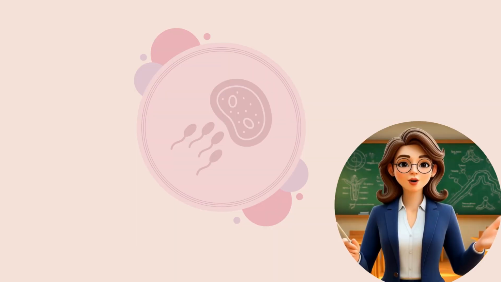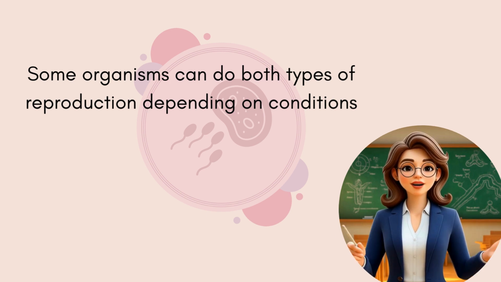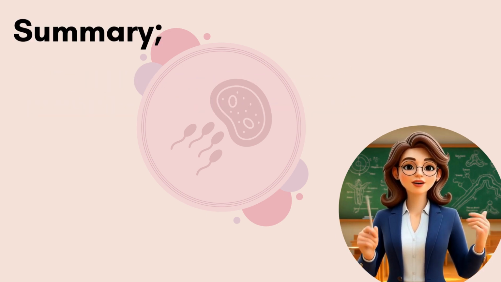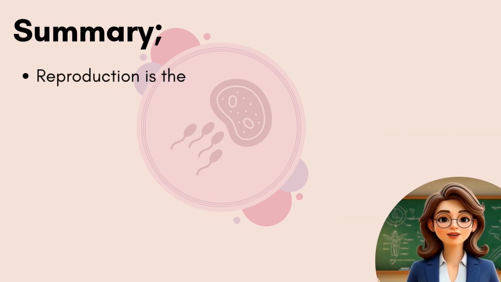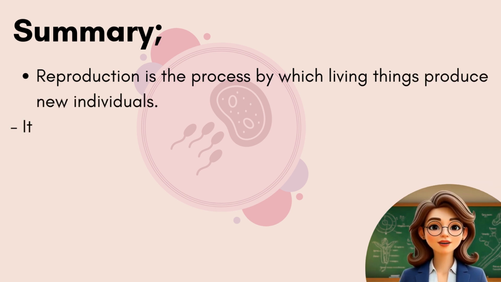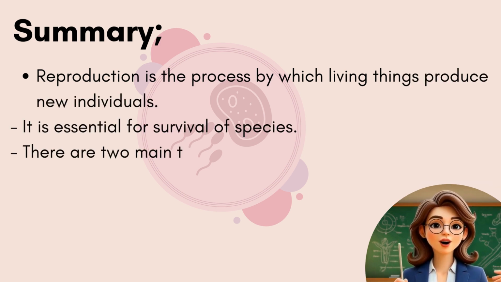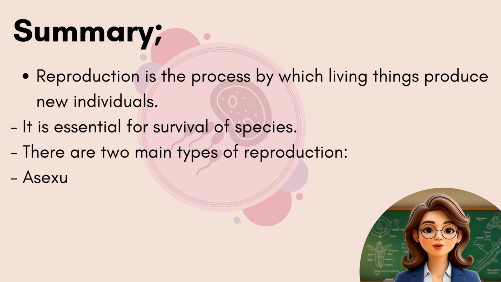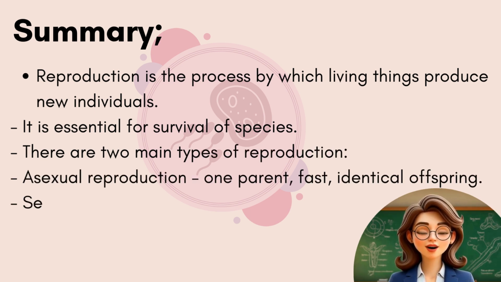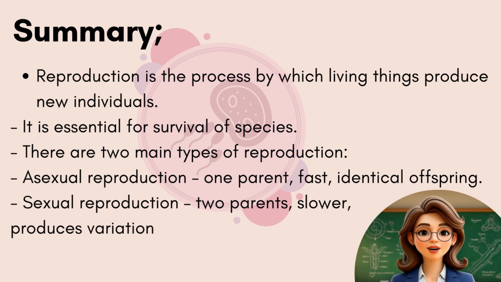Here is something interesting. Some organisms can do both types of reproduction depending on conditions. Nature is really amazing. So, let's quickly summarize what we learned today. Reproduction is the process by which living things produce new individuals. It is essential for the survival of species. There are two main types of reproduction. Asexual reproduction: one parent, fast, identical offspring. Sexual reproduction: two parents, slower, produces variation.